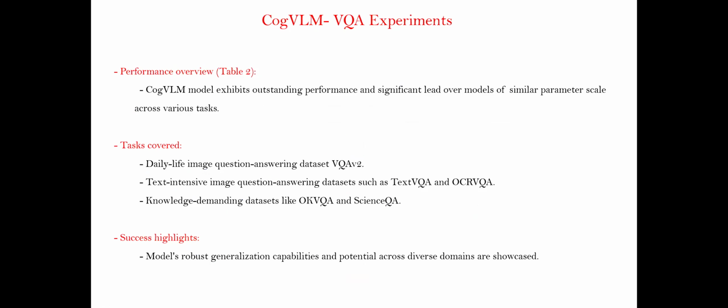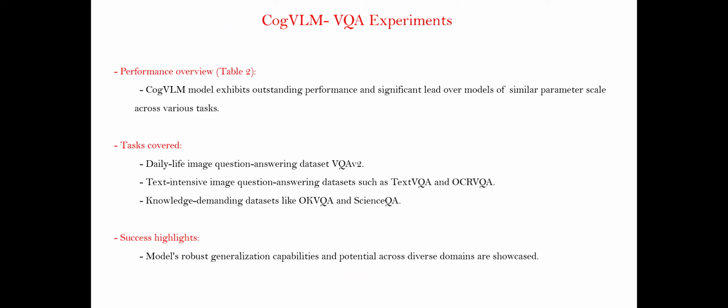When it comes to VQA experiments, there are the types of datasets they have considered in the VQA benchmarking. There is VQAv2, which is the daily life image question answering dataset, whereas TextVQA and OCR-VQA are the text-intensive image question answering datasets, whereas OK-VQA and ScienceQA are the knowledge-demanding datasets.